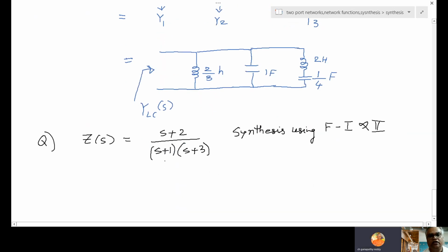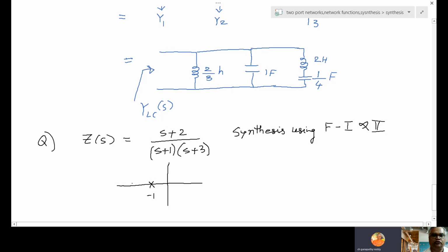So LC network is having poles on the imaginary axis, but this is not having poles on the imaginary axis. It could be RC network, it could be RL network. So RC or RL, how to determine, based on the poles and zeros location. Now it is having first pole at -1.